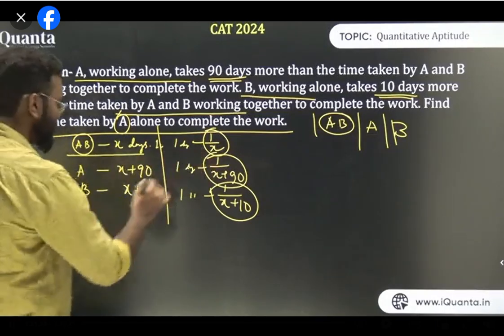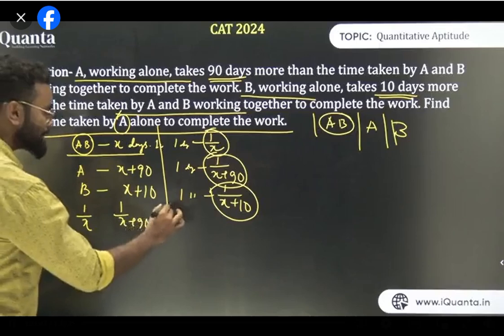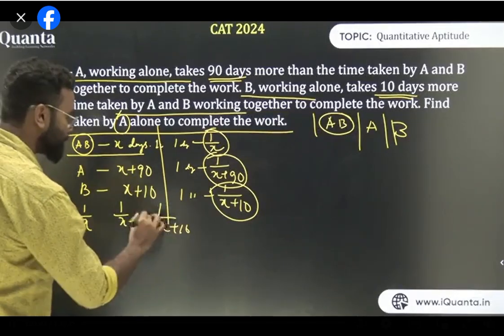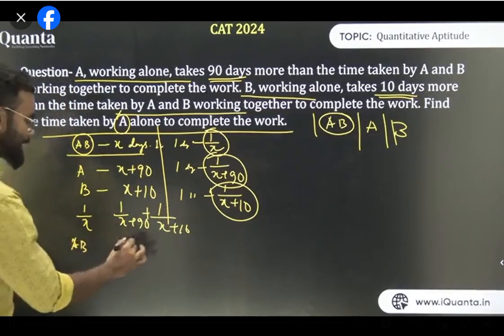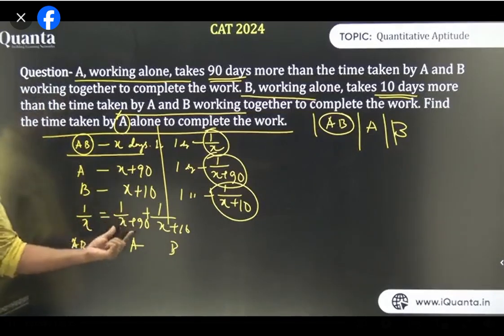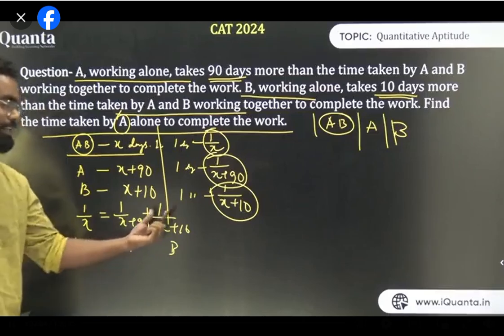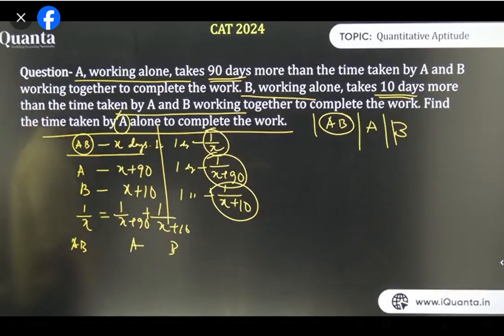Now I know A, B together can do it in 1 upon X, A can do it in 1 upon X plus 90, and B in 1 upon X plus 10. So this is AB, this is A, and this is B. Because A, B दोनों मिलके एक दिन में 1 upon X करता है, A अकेला करता है 1 upon X plus 90, B अकेला करता है 1 upon X plus 10. So we can say 1 upon X is the same as 1 upon X plus 90 plus 1 upon X plus 10. Can I write this? Yes or no?